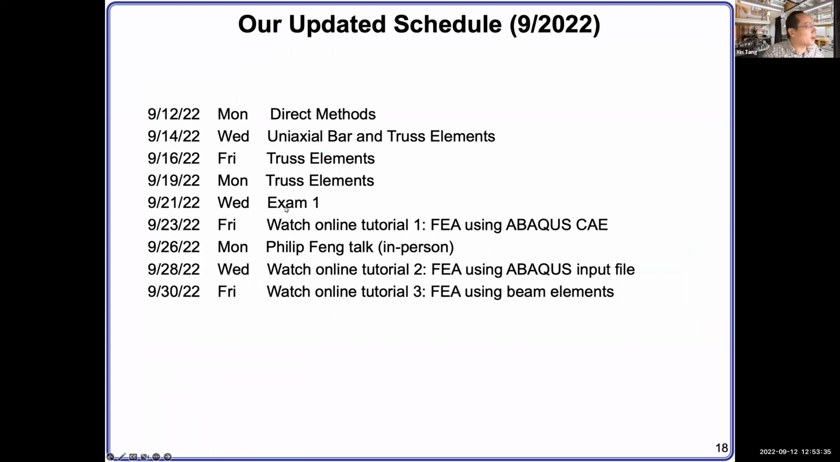For exam number 1, we will only give questions regarding simple mathematics, direct method, and the material to be discussed in the next few lectures about the uniaxial bars and the truss elements. Similar questions will also be in homework number 1 and number 2. So make sure you do the homework well, and then you will have no worry at all in the exam. Okay, can you guys hear me?